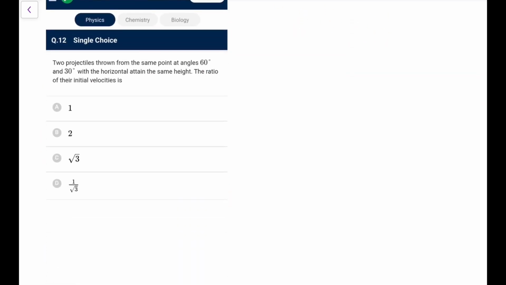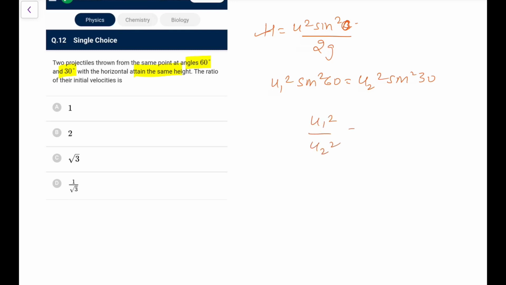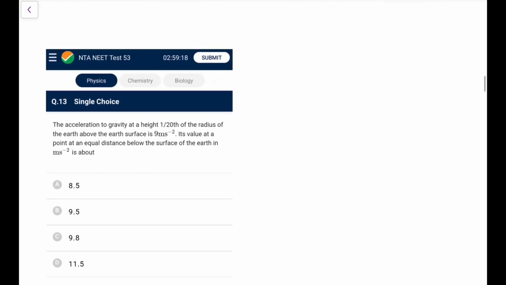Now, two projectiles thrown from the same point at angles 60 and 30, they attain the same height, that means the speeds are different. The ratio of their initial velocities is, so what we know, height is u square sine square theta by 2g. Because h is same, u1 square sine square 60 would be equal to u2 square sine square 30. So u1 square upon u2 square is sine square 30, which is 1 by 4, upon sine square 60, which is 3 by 4, that is 1 by 3. So u1 is to u2 is 1 is to root 3. So I'll go for option D. Again, it's a regular, basic question from projectile.